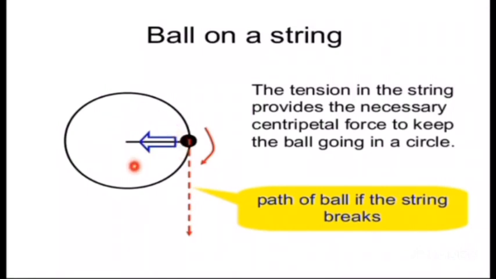If the string is not strong enough, it means that it will not provide the necessary tension. Then the string will break and the stone will move away along the tangent of the circle.